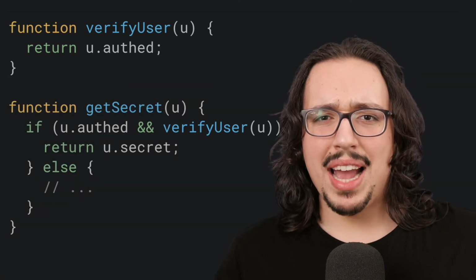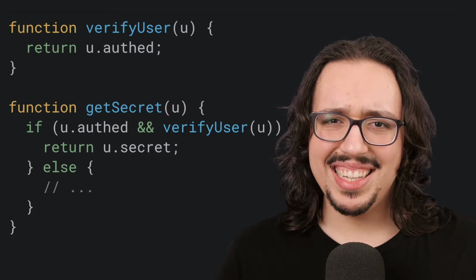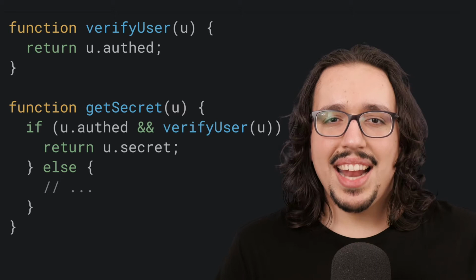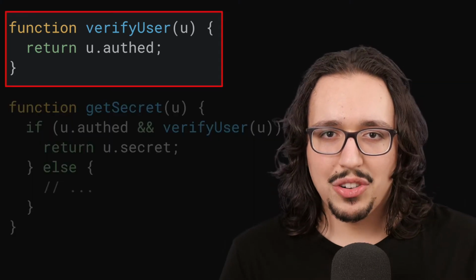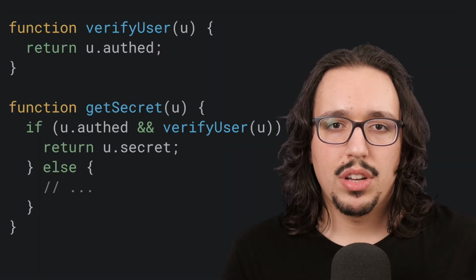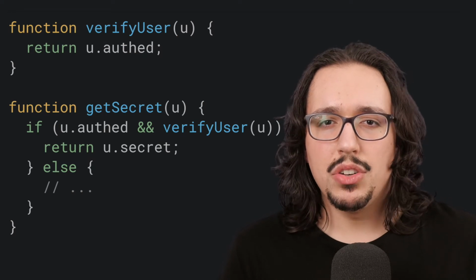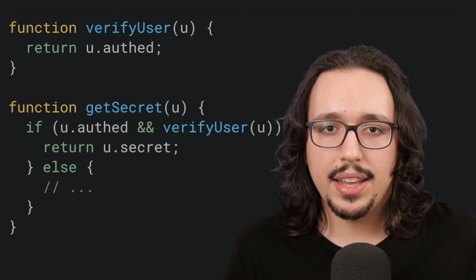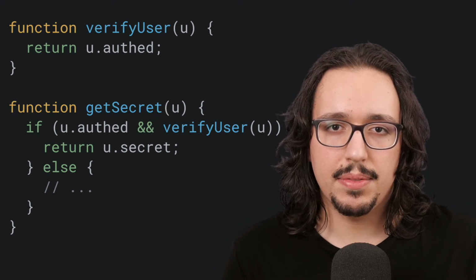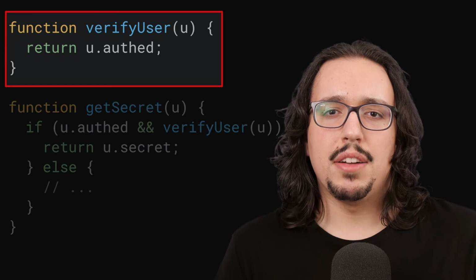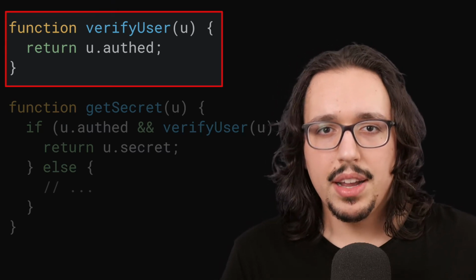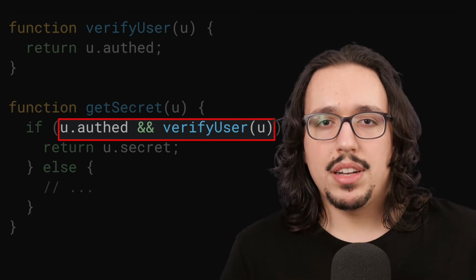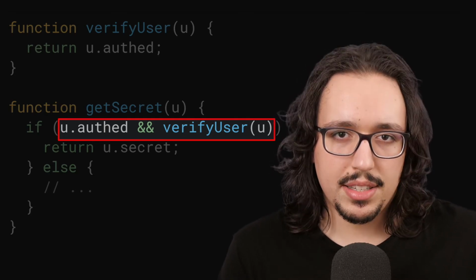Now, maybe this might seem easy, but remember that this is just an example. In a more realistic scenario, there could be 10,000 lines of code between this function and this Boolean expression. So it's understandable that maybe no one has ever noticed that the code we are running is checking twice whether the user is authenticated. Maybe this function was written 5 years ago by one developer, and this Boolean expression was added 3 years later by another developer that didn't fully understand the existing code.